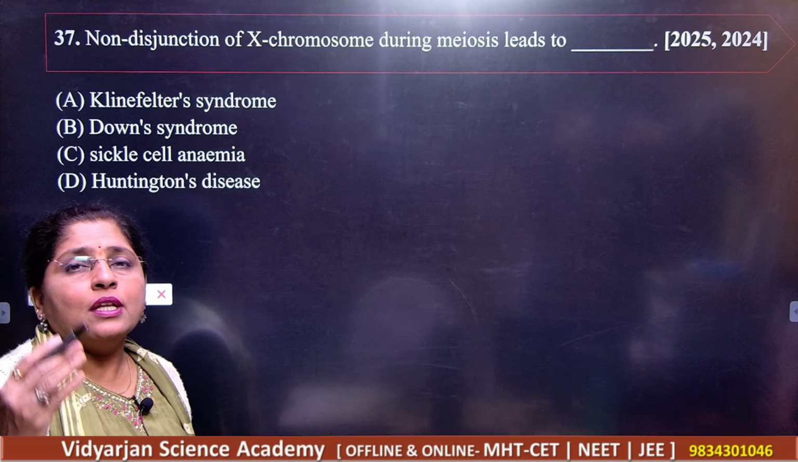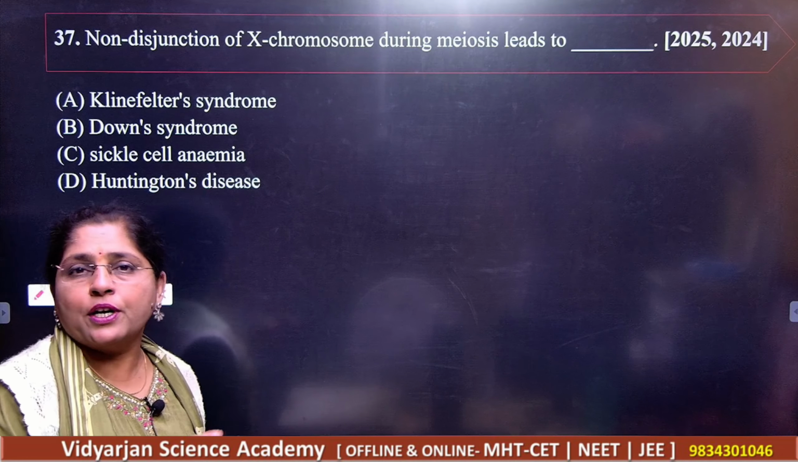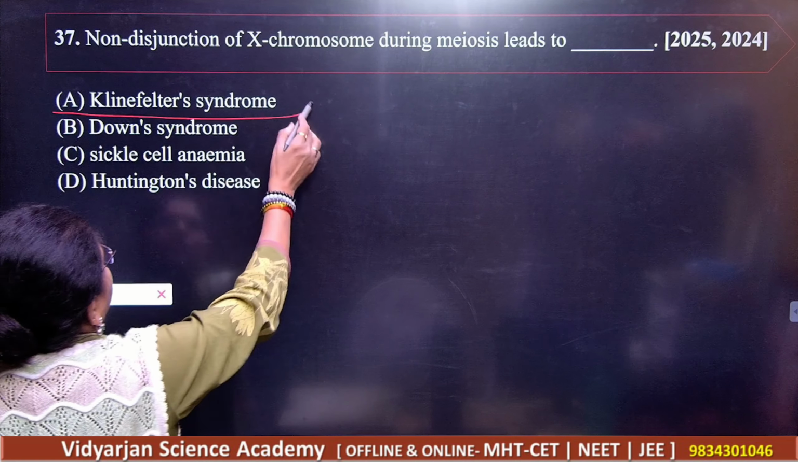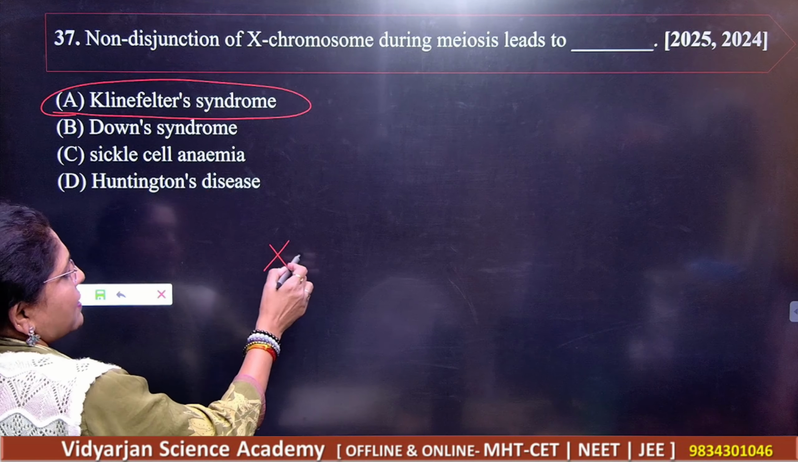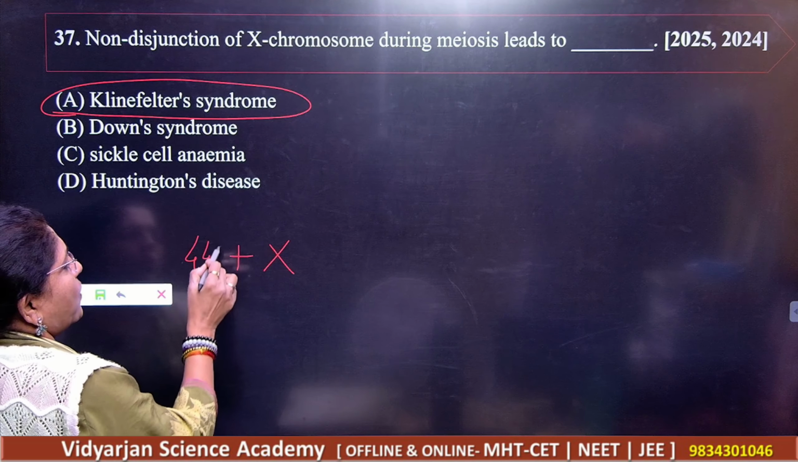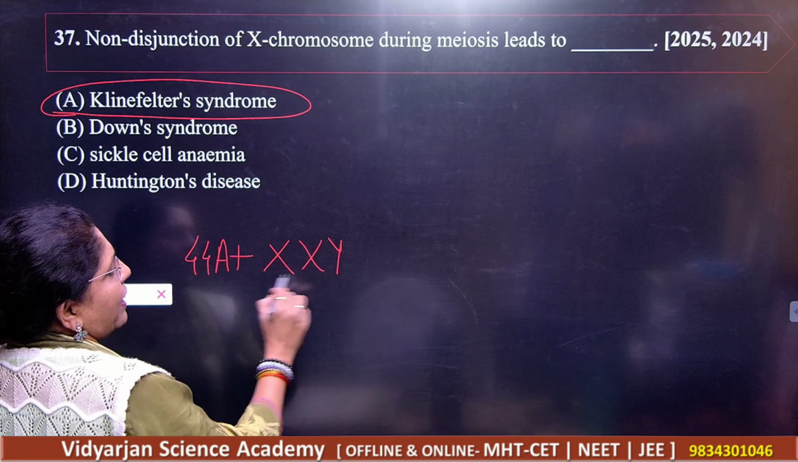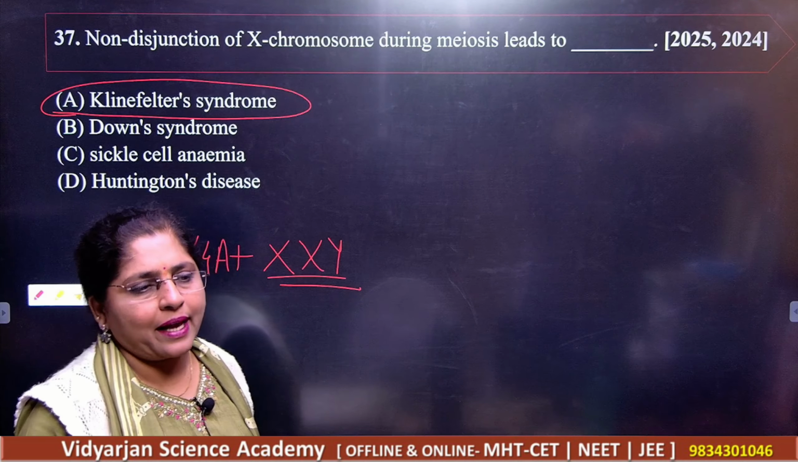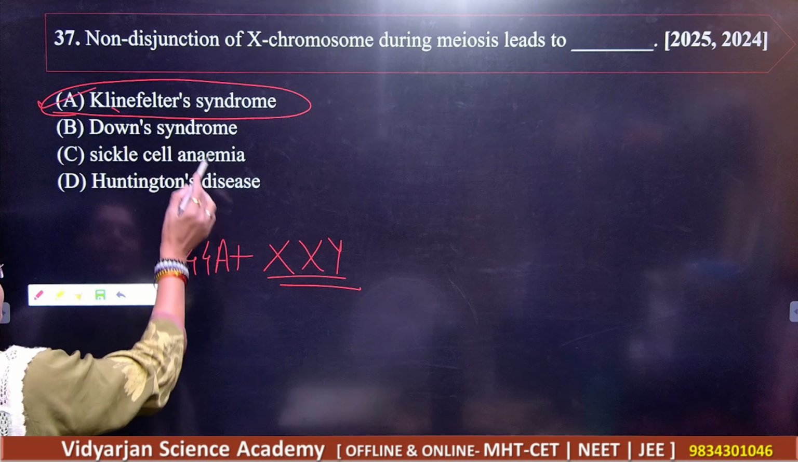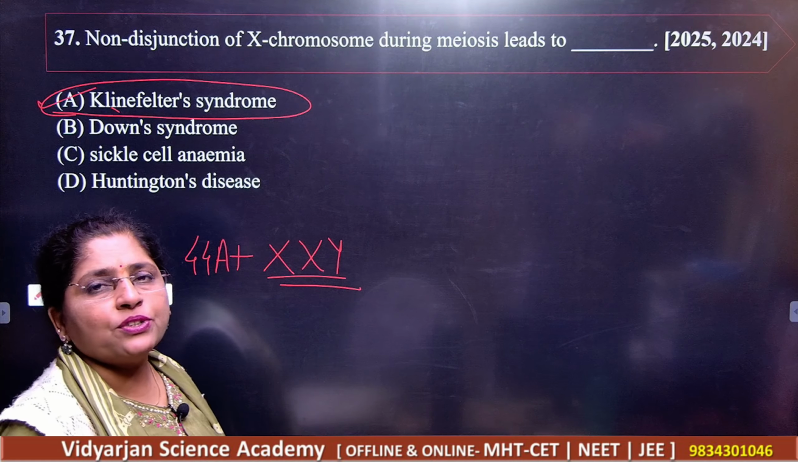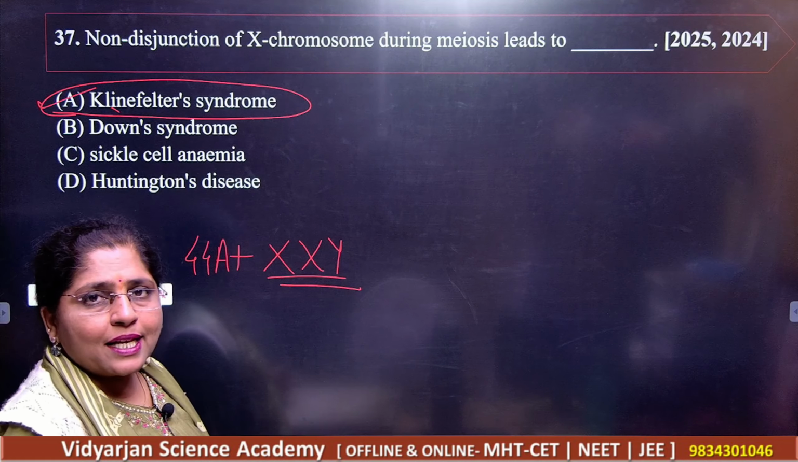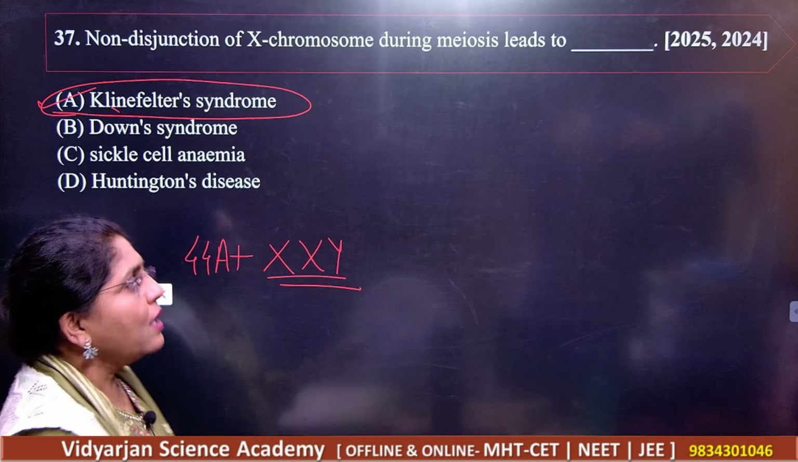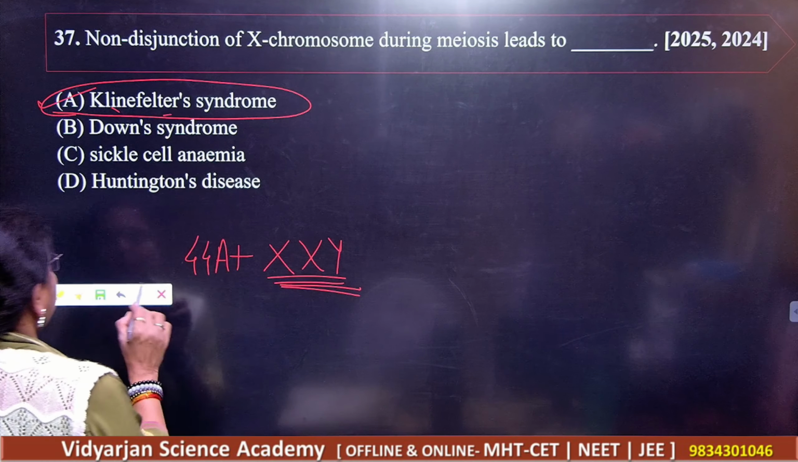During cell division, the chromosomes are not separated properly, and that will give you the disorder known as A, the correct disorder. That is 44 autosomes plus XXY. This will give you Klinefelter syndrome. This is a male with some feminine characteristics. So A is your correct answer. The rest of the three options, Down syndrome, sickle cell anemia, and Huntington's disease, are autosomal disorders. This is the only sex chromosomal disorder.